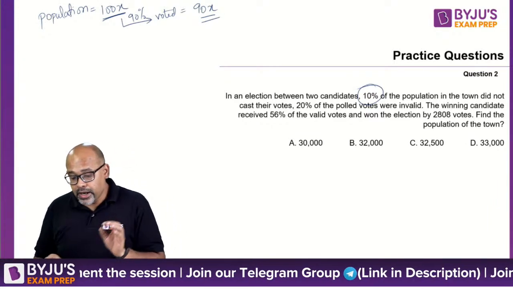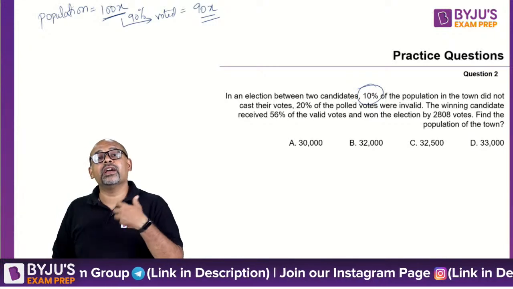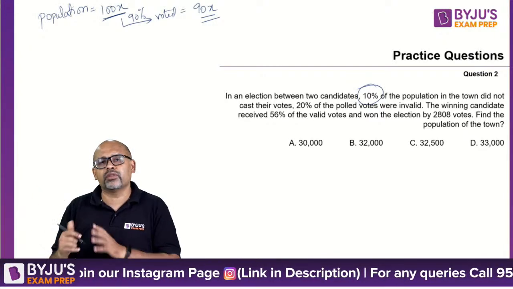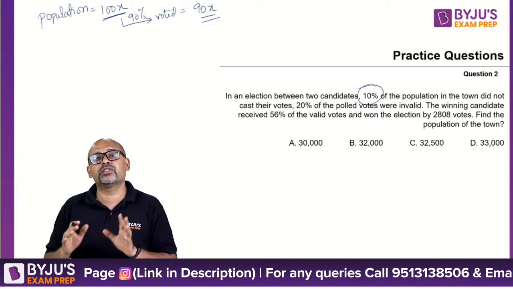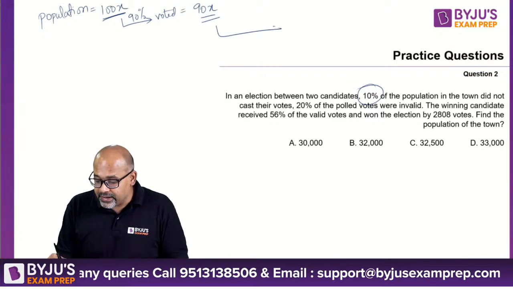Correct? Now, out of these 90x people, 20% were invalid, which means they voted wrong, or they put 2 stamps or something like that. Something happened for which 20% of the votes were not counted.